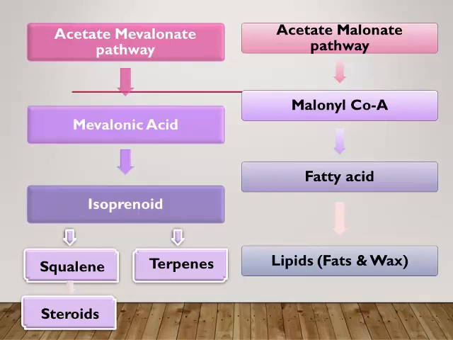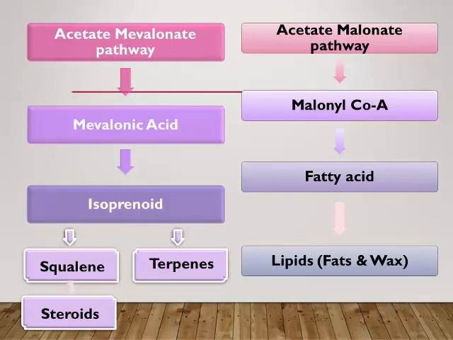So the name of this pathway is acetate mevalonate pathway. It is mainly utilized for the synthesis of isoprenoid units. What are these isoprenoid compounds? They are terpenes and steroids. This isoprenoid unit further gets converted into squalene molecule, and then that gets converted into steroids.